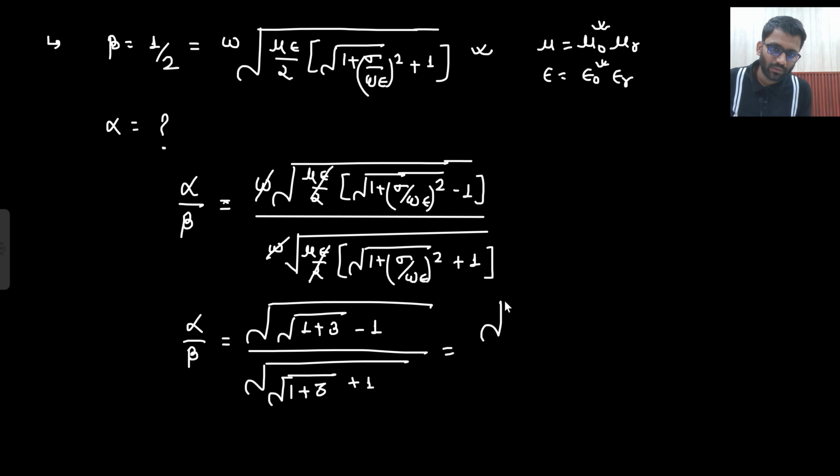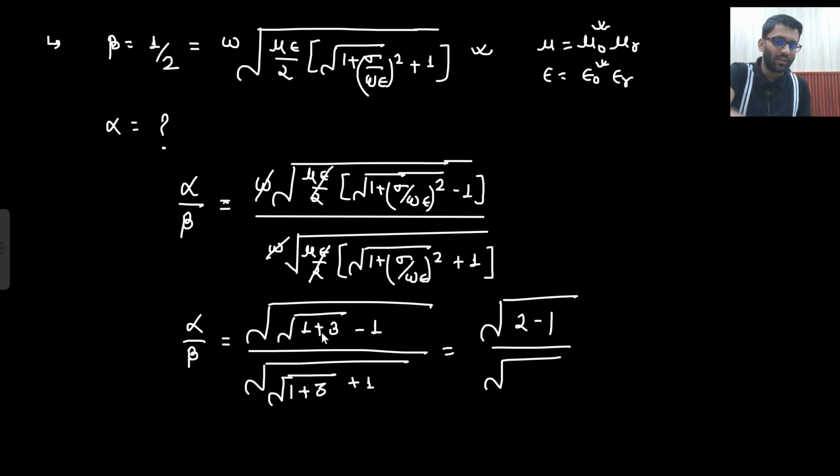So now this will be equal to under root 3 plus 1 is 4, under root 4 is 2, 2 minus 1 divided by... you need to do this calculation with a good amount of patience. What I am doing: under root is there, this is getting cancelled, this big under root is also there. So do not forget this big under root. Inside there is under root 1 plus this value, which is root 3. So this is 3, 3 minus 1 upon under root 1 plus 3 plus 1.